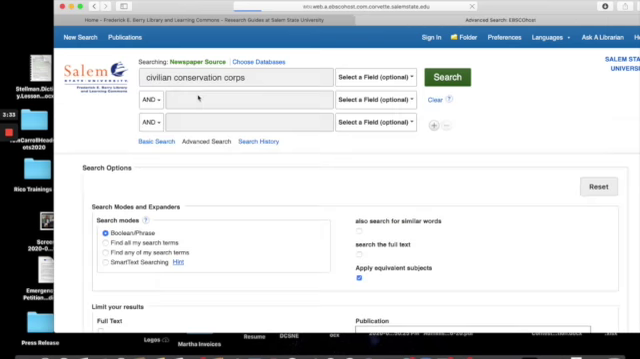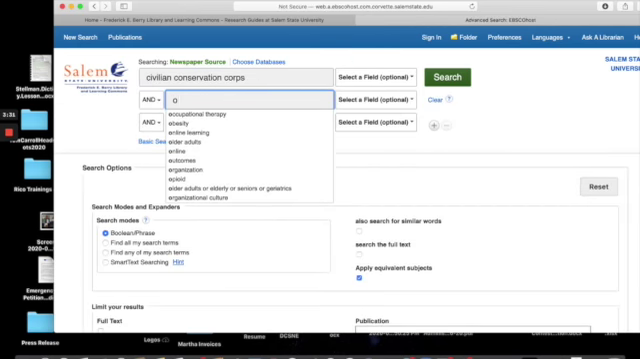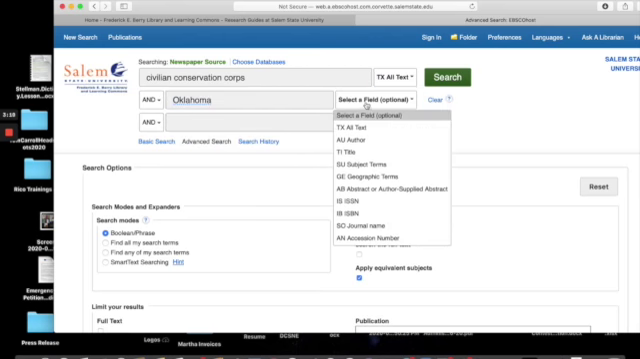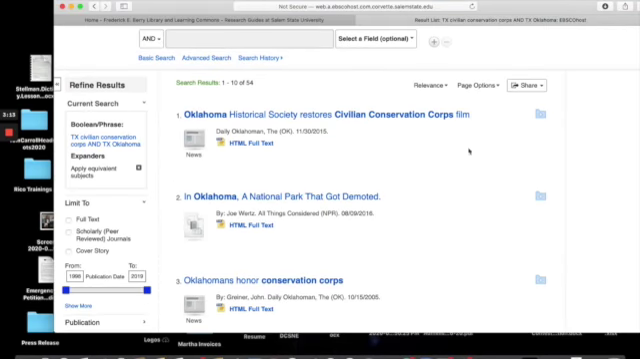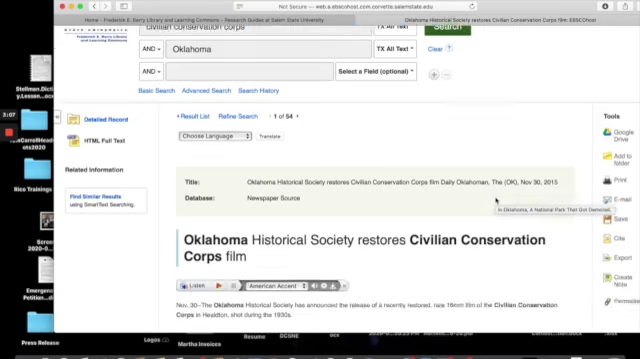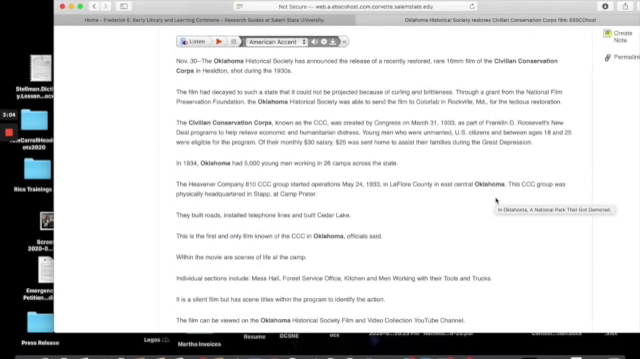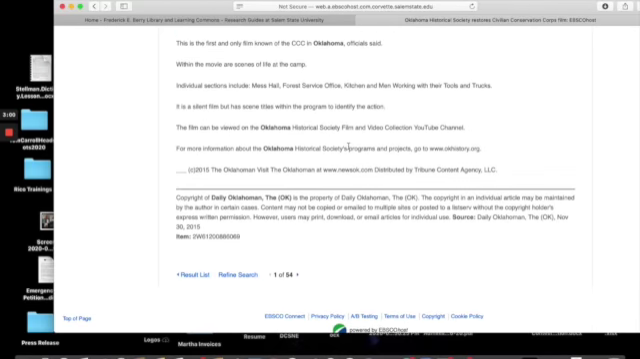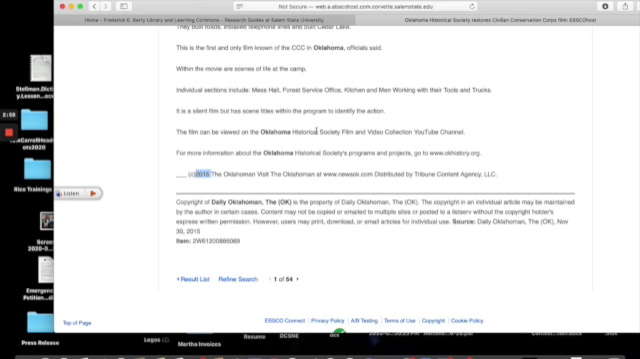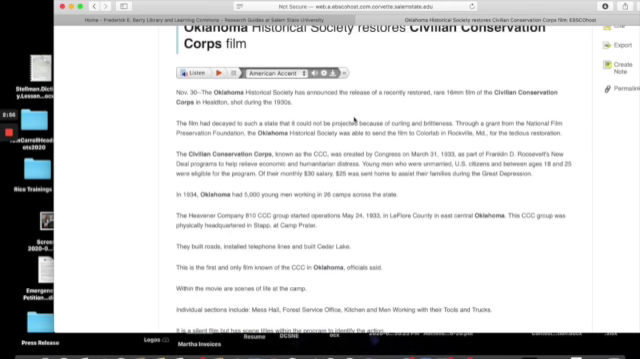So let's do advanced search, see if we can find one that relates to Oklahoma. So let's do all text, let's search. Oklahoma Historical Society restores Civilian Corps film. That's exciting. And so this article is from the Daily Oklahoman in 2015. And it talks about a film that was shot in the 1930s that was